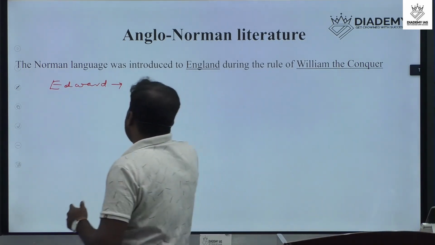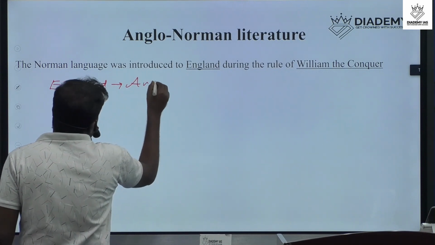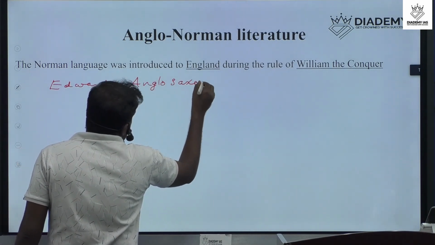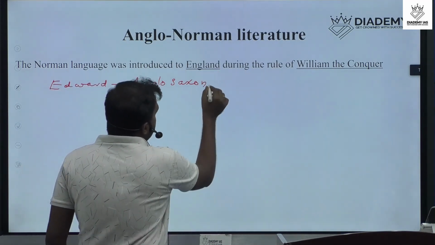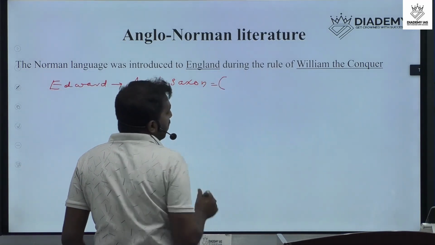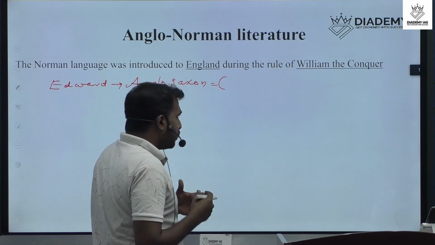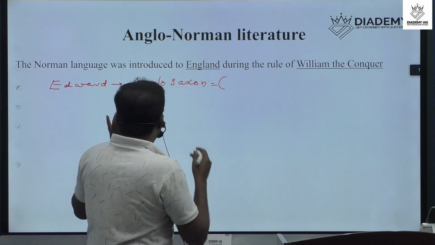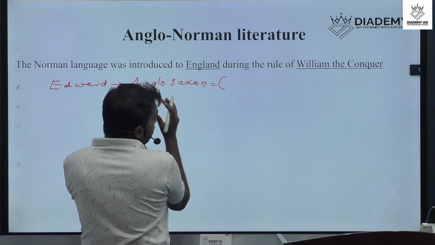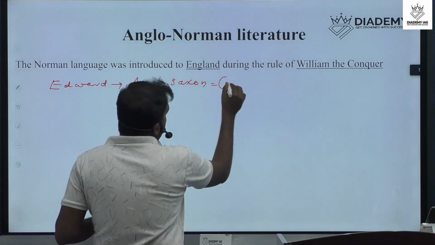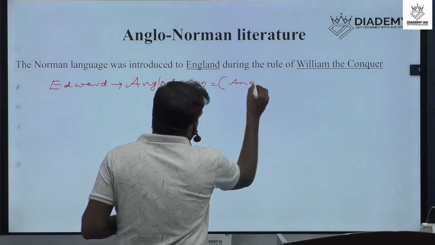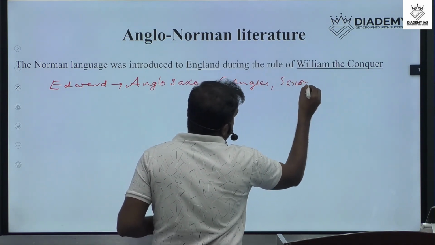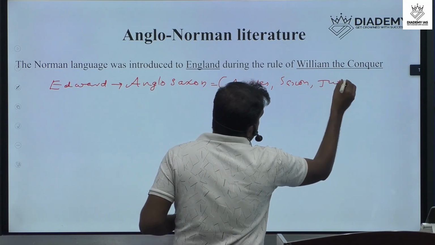We already explained the Anglo-Saxon community. Anglo-Saxons were a group of people, actually tribal people, a joining of three important communities: Angles, Saxons, and Jutes.